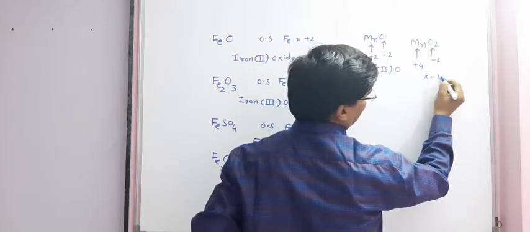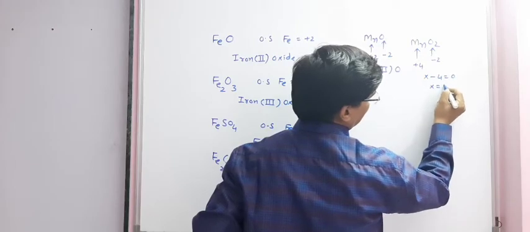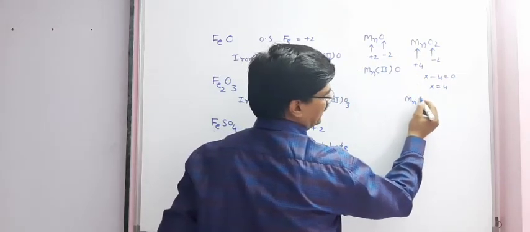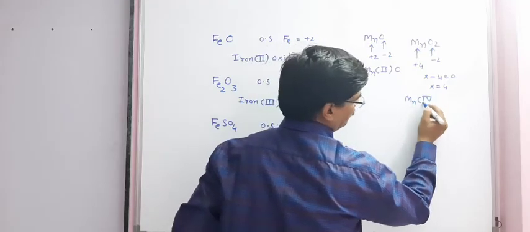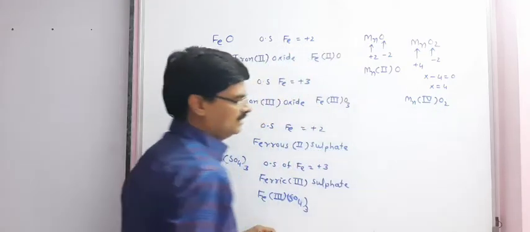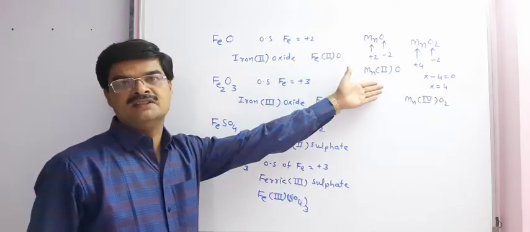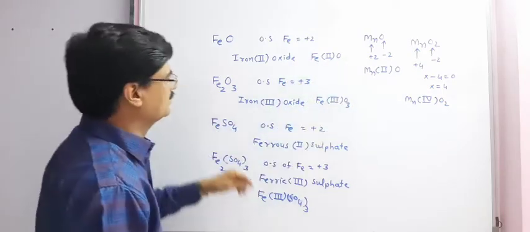So x minus 4 is equal to 0, x is equal to 4. Therefore, this can be written as Mn(IV)O2. So by taking all these examples, it is easy to understand stock notation.